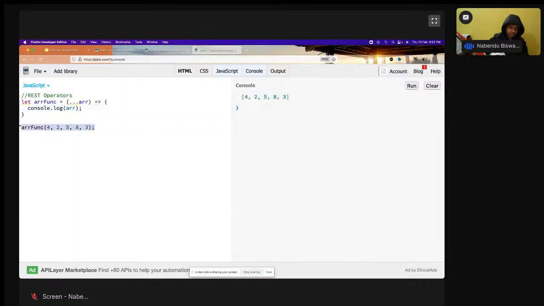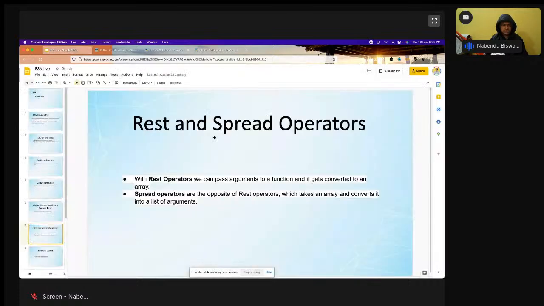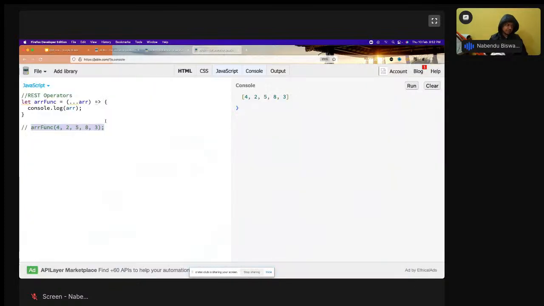For that, I will first comment this out, and we're going to learn about the spread operator. If you see, it says the rest operator is where we pass arguments to a function and they get converted to an array. The spread operator is the opposite of the rest operator, which takes an array and converts it into a list of arguments. So we are going to see that. Here, the spread operator.